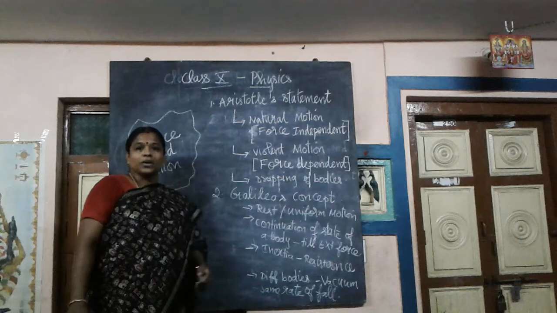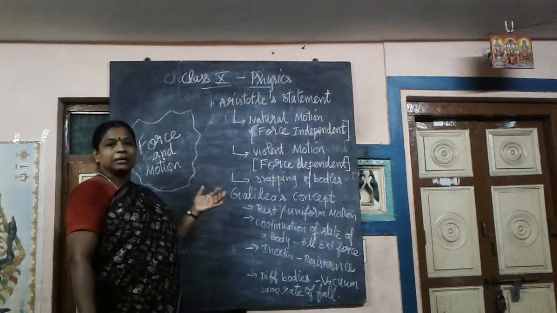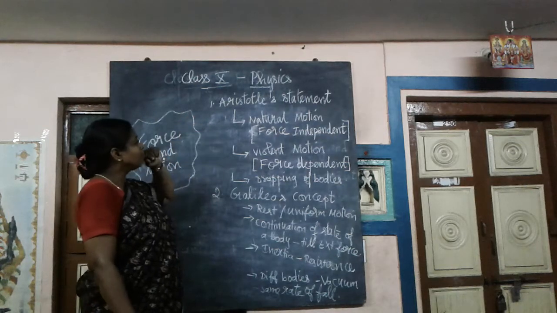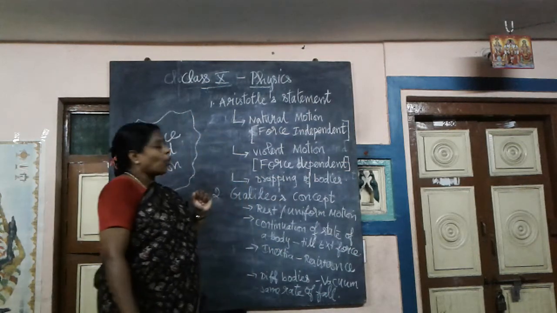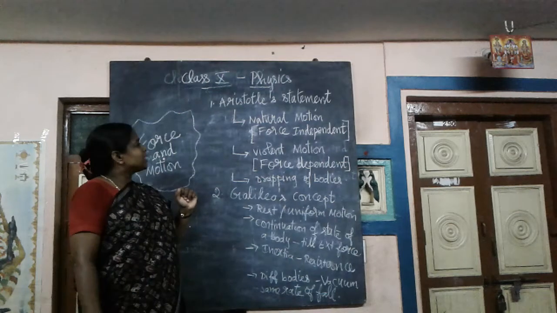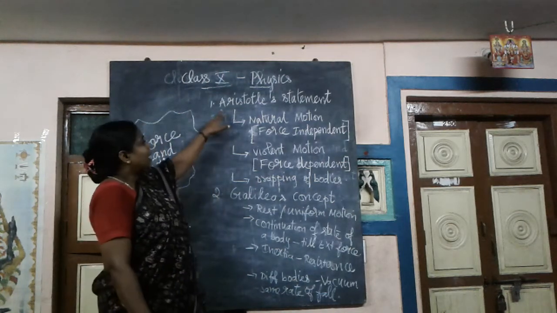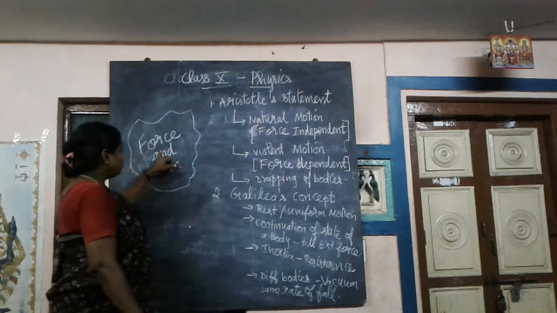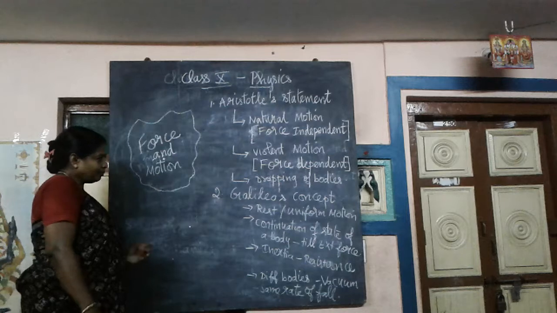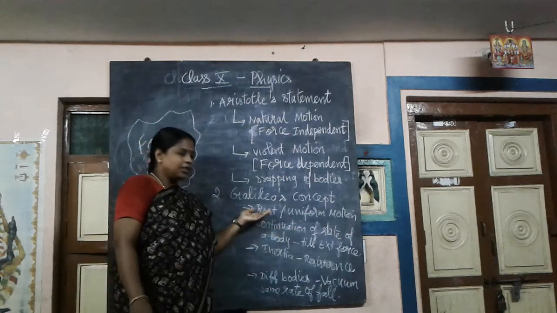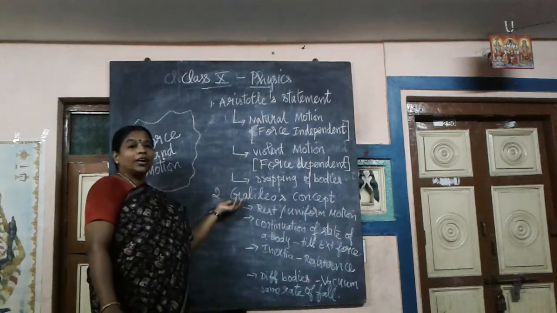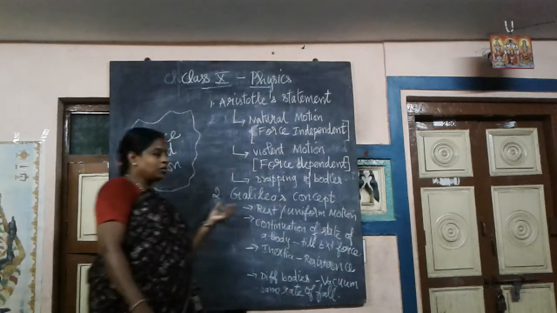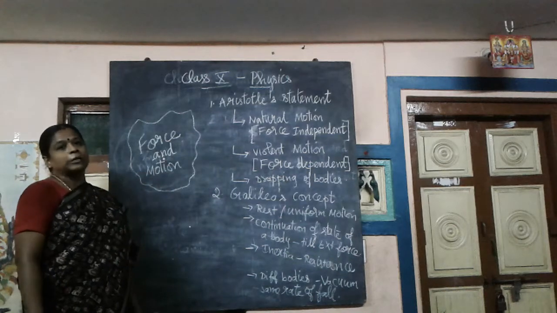Can you take down the questions, children? Today's questions will be simple but a little detailed. What is the first question? Come on, take down. Give the points explained by Aristotle on force and motion. Same question repeated here: give the points explained by Galileo on force and motion.